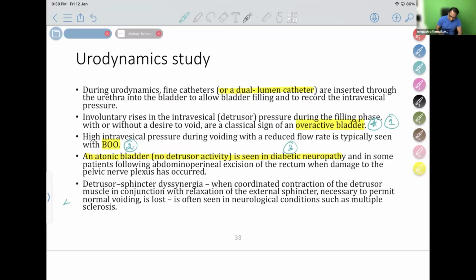There is another one, fourth scenario, known as detrusor and sphincter dyssynergia. That is, when passing urine, the coordinated contraction of detrusor muscle with relaxation of external sphincter necessary to permit normal voiding is lost. That is, when passing urine, detrusor contracts, sphincter not relaxing. This is seen in multiple sclerosis. This is seen in multiple sclerosis, dyssynergia. So everything can be detected with the help of urodynamic study.